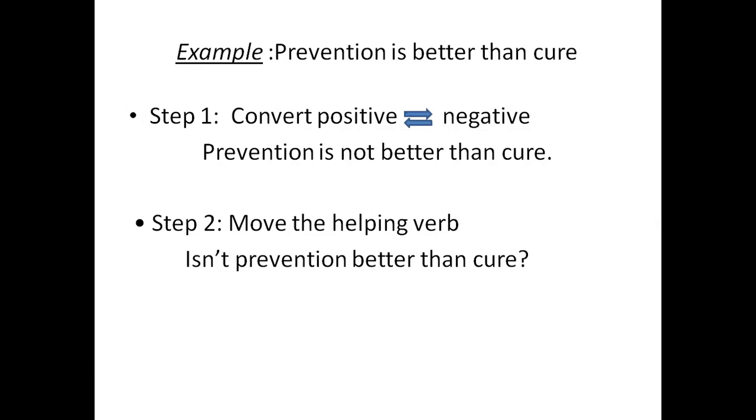Now let's apply step 2. What is step 2? We have to move the helping verb to the starting, the initial position of the sentence. Now the verb over here is is. So now when we move this is to the initial position, the sentence changes to isn't prevention better than cure. Now this has become an interrogative sentence. Initially the assertive sentence was prevention is better than cure. Now we have converted it into an interrogative by applying the two steps, and it has become isn't prevention better than cure. That is your interrogative sentence.